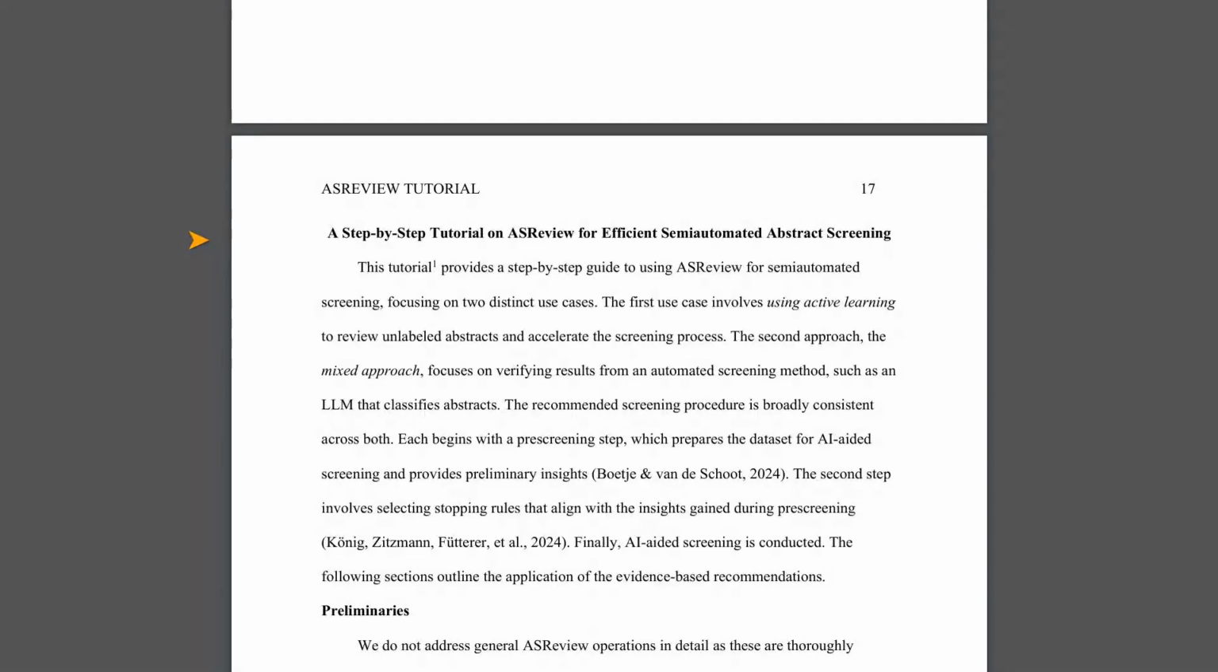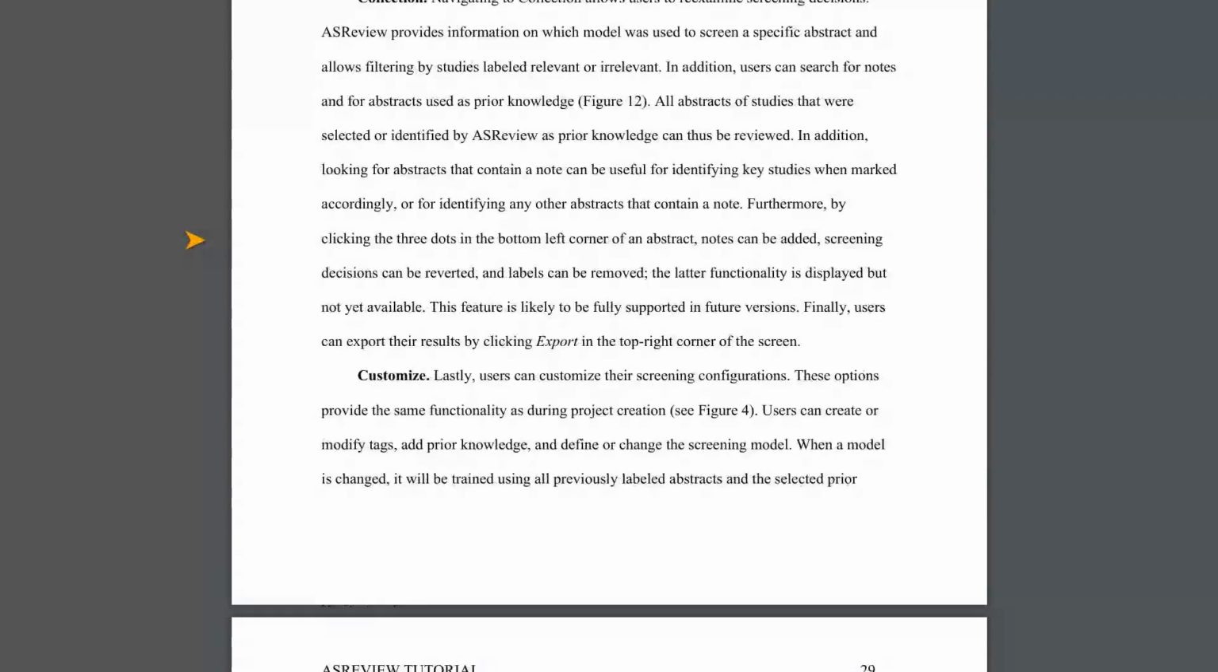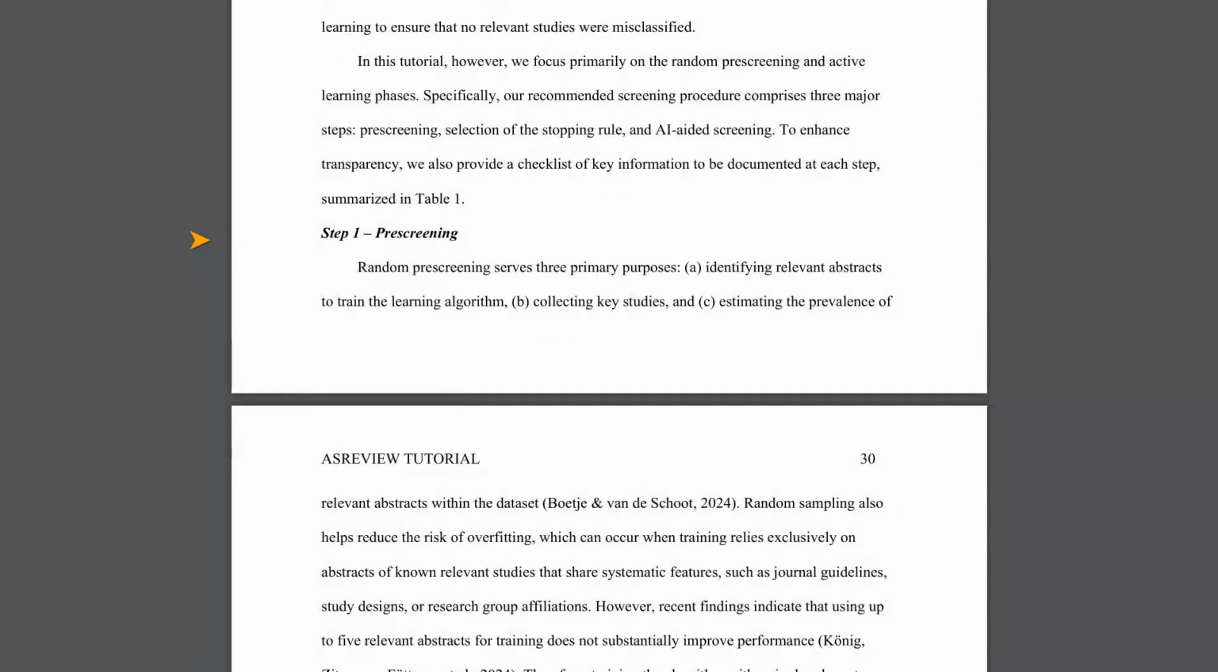The paper gives really concrete recommendations based on the prevalence you found in prescreening. For example, if you find that 5% or fewer of the abstracts are relevant, they suggest a pretty conservative stopping strategy to make sure you don't miss anything. If more abstracts are relevant, you can afford to be a bit less strict to save time. They even suggest specific numbers like stopping after reviewing 35% of the abstracts if the prevalence is low, or stopping after seeing 7 irrelevant abstracts in a row. They also remind you to check if you found all those key studies you marked earlier.